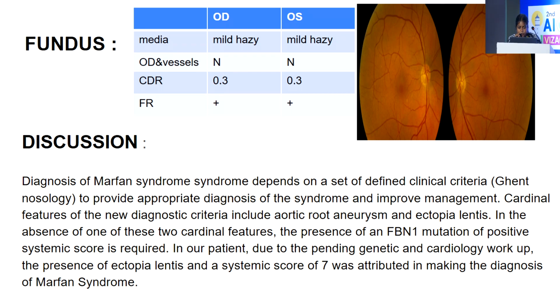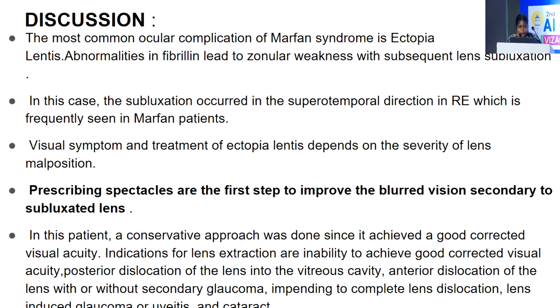Discussion. Diagnosis of Marfan syndrome depends on a set of defined clinical criteria, Ghent nosology, to provide appropriate diagnosis of the syndrome and improve management. Cardinal features of the new diagnostic criteria include aortic root aneurysm and ectopia lentis. In the absence of one of these two cardinal features, the presence of FBN1 mutation or positive systemic score is required. In our patient, due to the pending genetic and cardiology workup, the presence of ectopia lentis and a systemic score of 7 was attributed in making the diagnosis.